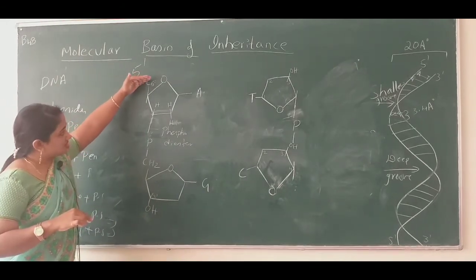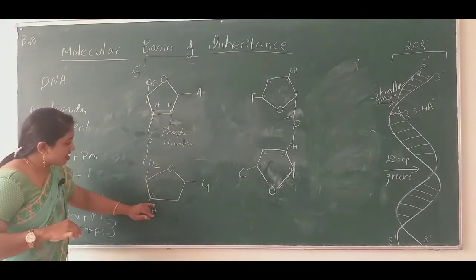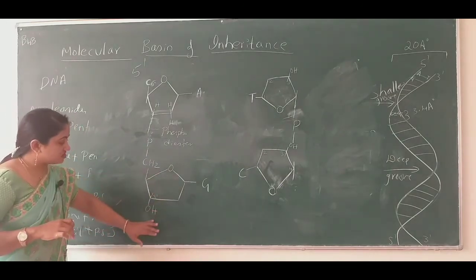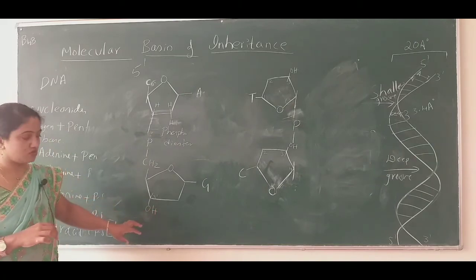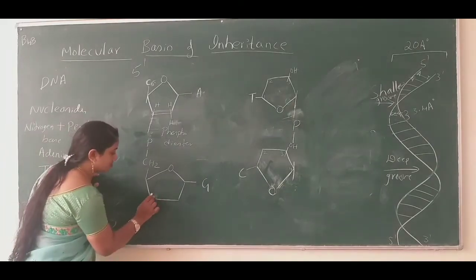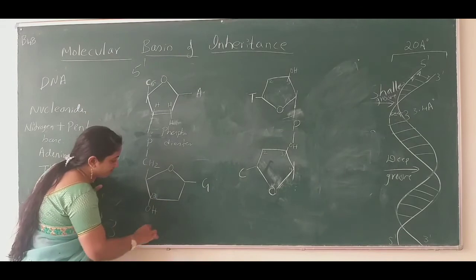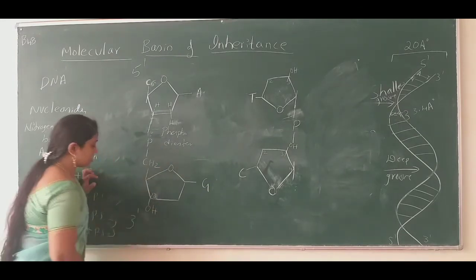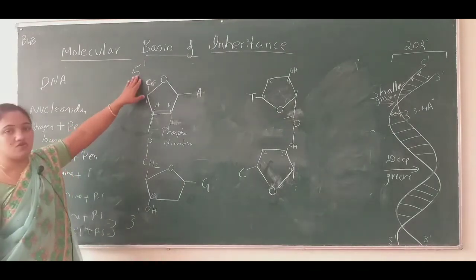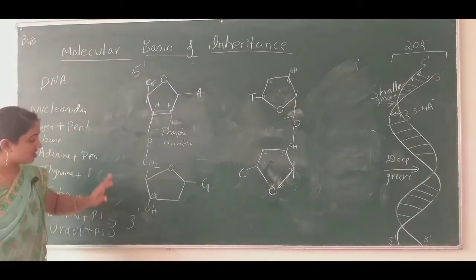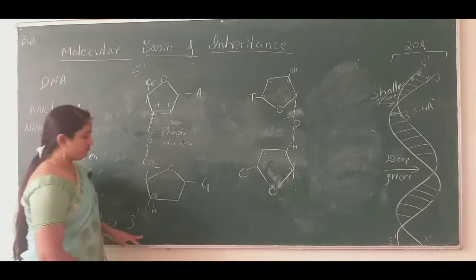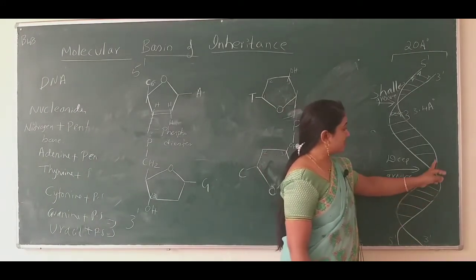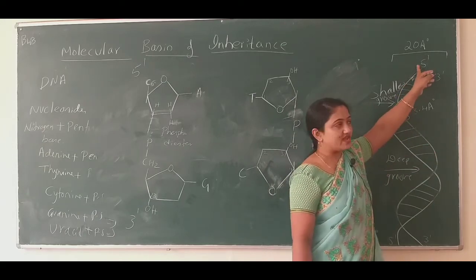Just come down, at this place nothing is connected to this OH group. So this becomes the free end of the DNA, which is 3 prime. Now this is one free end and this is one free end. This strand has 2 free ends.